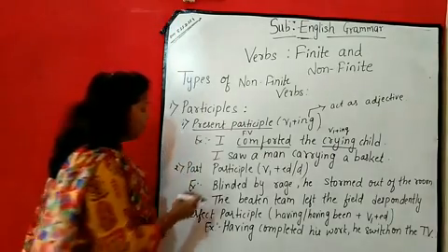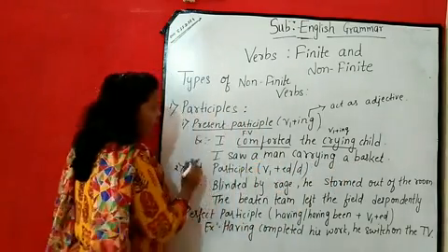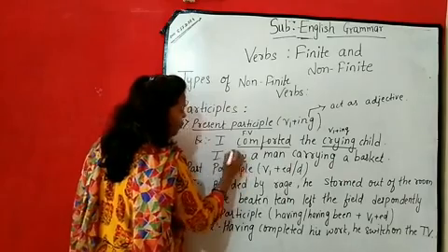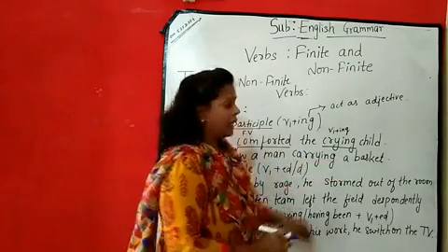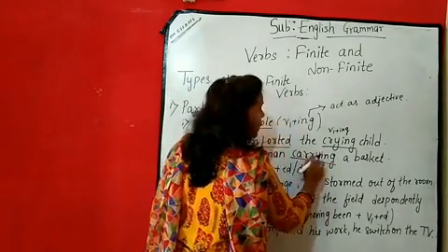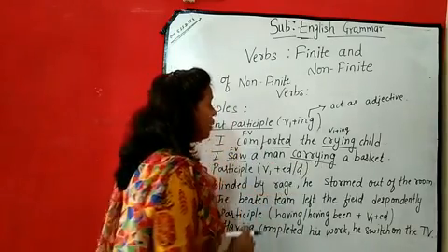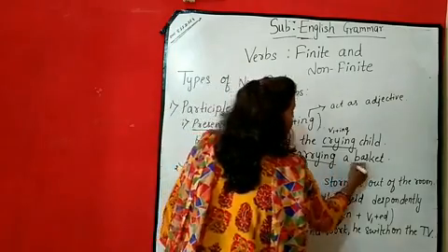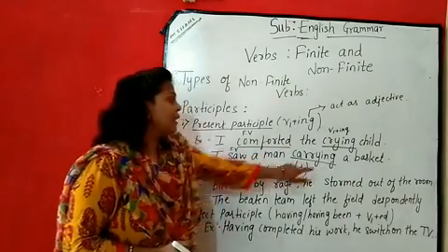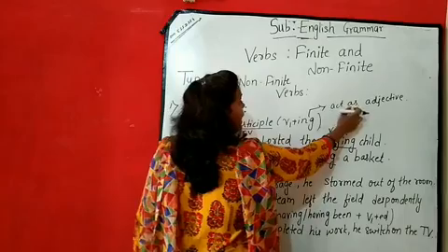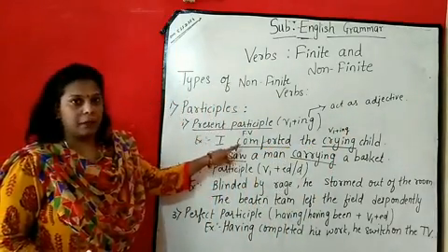See one more example. I saw a man carrying a basket. Now here I saw a man. Again saw, ये main verb है तो ये finite verb हो गया आपका. A man carrying a basket. Now again carrying means carry plus ing, मतलब verb का first form plus ing. Now here carrying a basket is describing कि वो basket को क्या कर रहा था? Carry कर रहा था, means it is describing the man. So again here it is acting as an adjective. So it is an example of present participle.